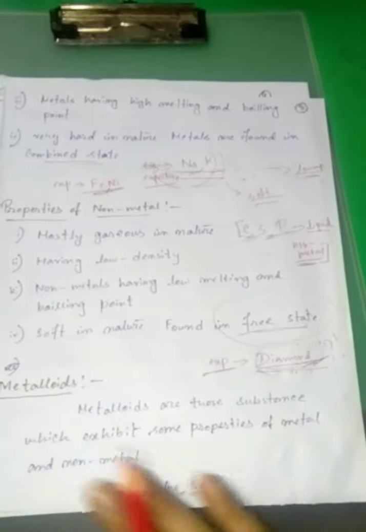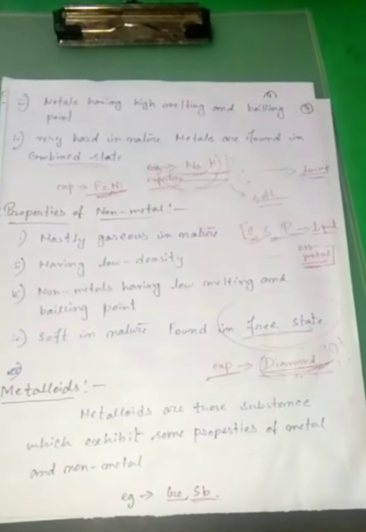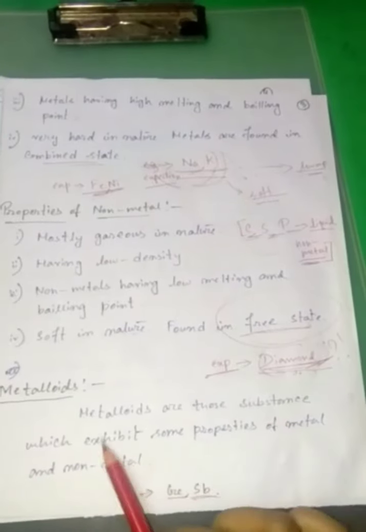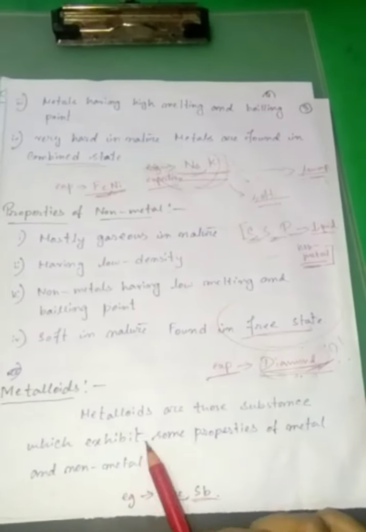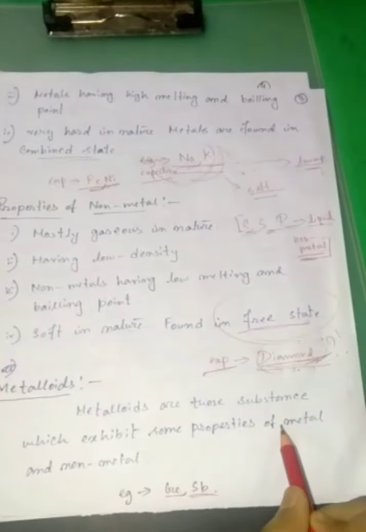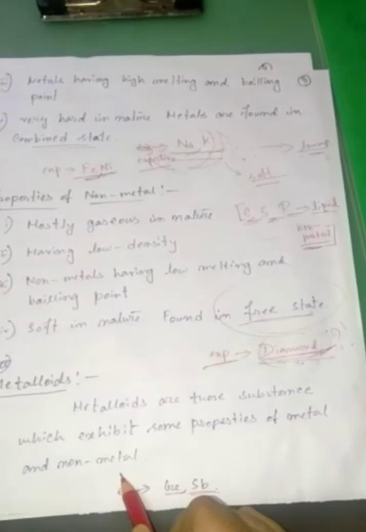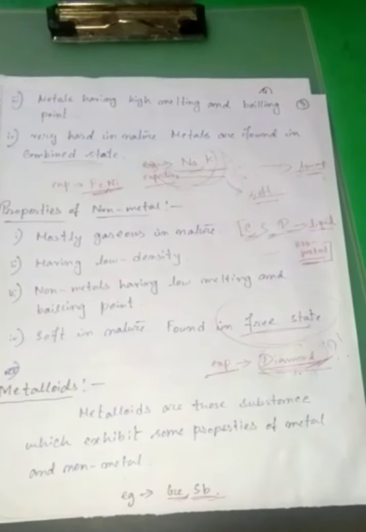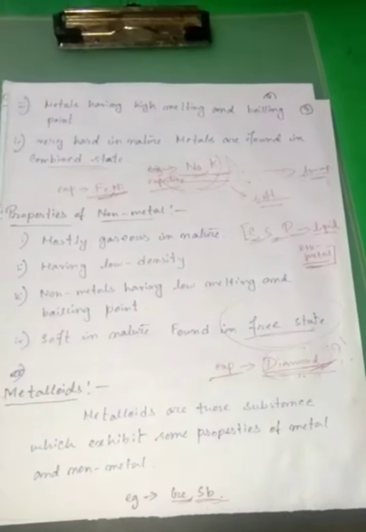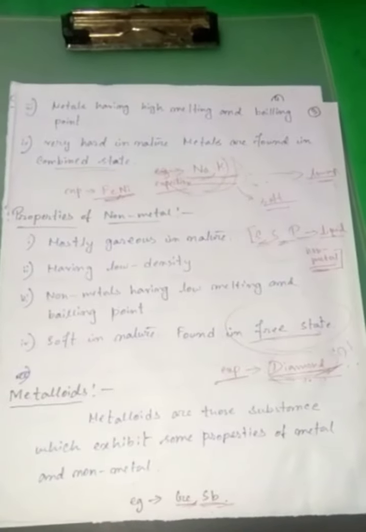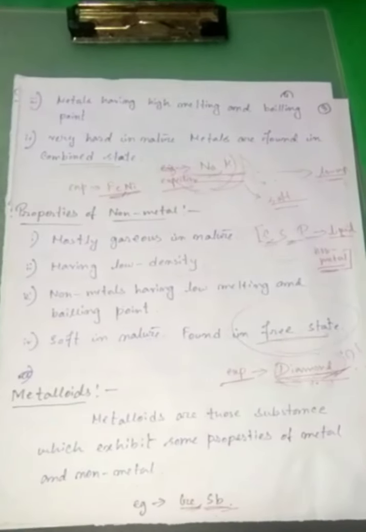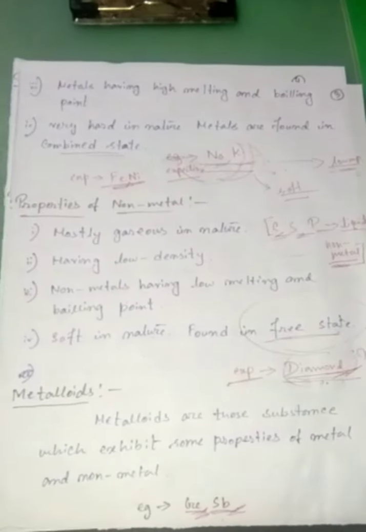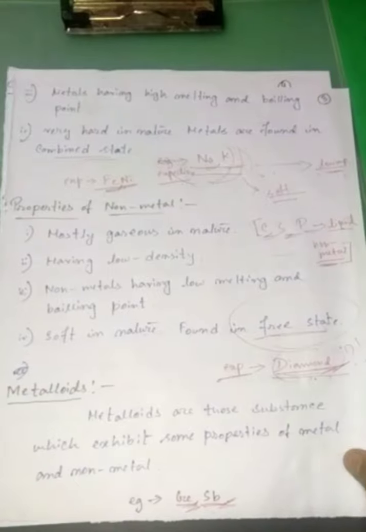So what is a metalloid? A metalloid is the borderline between metal and non-metal, meaning metalloids are those substances which exhibit some properties of metals and some properties of non-metals. An example is germanium, and Sb means antimony. These are called metalloids. Some examples are Ge, germanium, and Sb, antimony. Okay, so let us go to the next page.